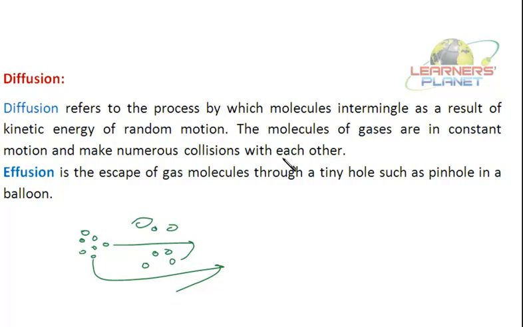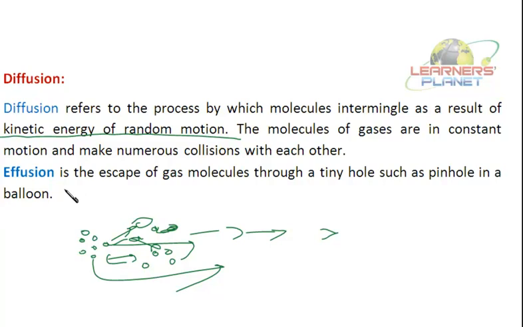The molecules of gases are in constant motion and make numerous collisions with each other. So they are making collisions with each other, and they are moving at a faster speed. Now, this process of intermixing of gases is called diffusion. This is the process of movement of molecules of one kind into another. Diffusion refers to the process by which molecules intermingle as a result of kinetic energy of random motion. They are moving randomly, they have some kinetic energy, and that is why they are mixing up.